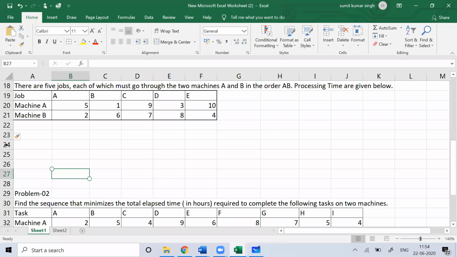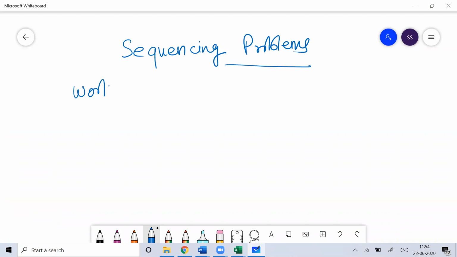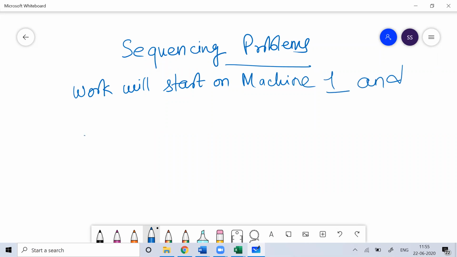You have to understand one thing, guys: when I talk about the sequencing problem, the work will start on machine one, and from there it will move to machine 2.